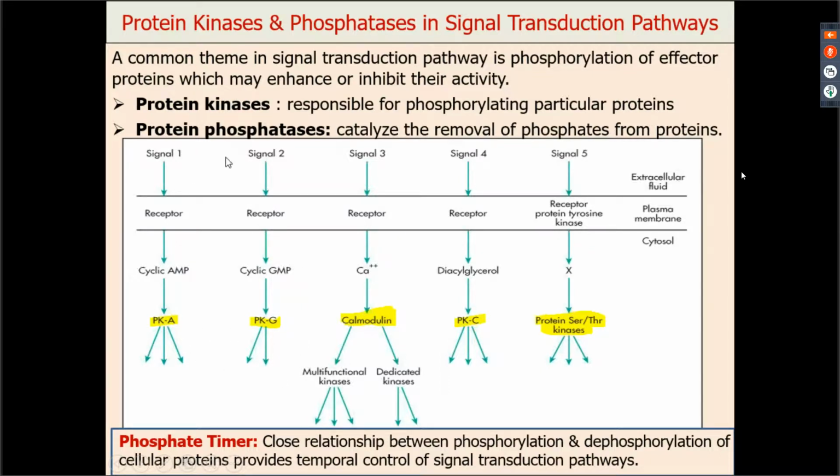You have to stop the response. There is presence of another set of proteins known as the protein phosphatases, which cause dephosphorylation, and a balance between phosphorylation and dephosphorylation will control the timing of the signal transduction pathway, when it has to start and when it is to stop.